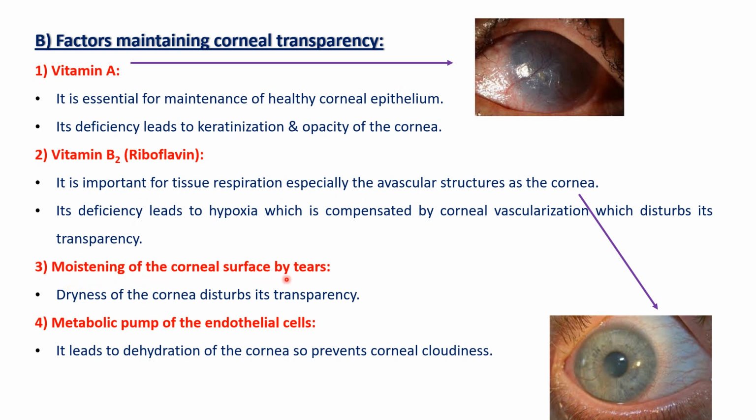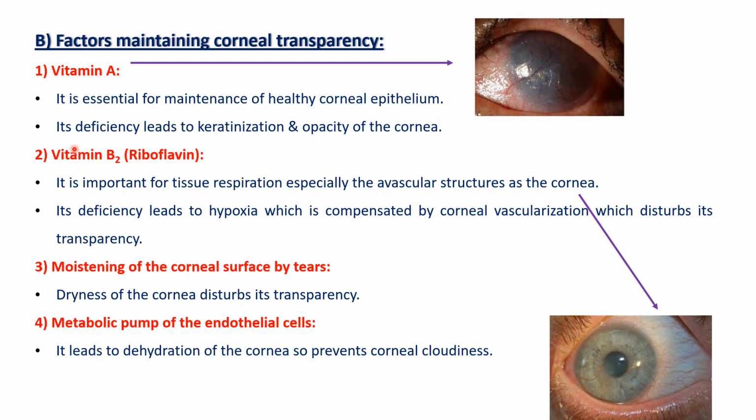Moistening of the corneal surface by tears, as dryness of the cornea disturbs its transparency. Then there is the metabolic pump of the endothelial cells, which maintains the state of dehydration of the cornea, so it prevents corneal cloudiness. The pumping of water to the aqueous maintains the corneal transparency and prevents the corneal cloudiness.